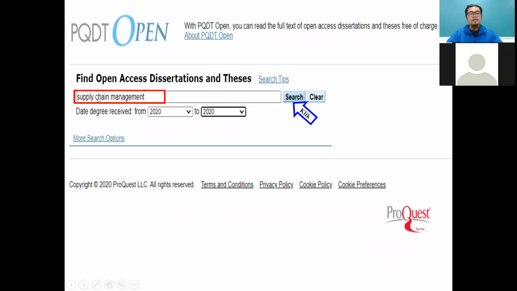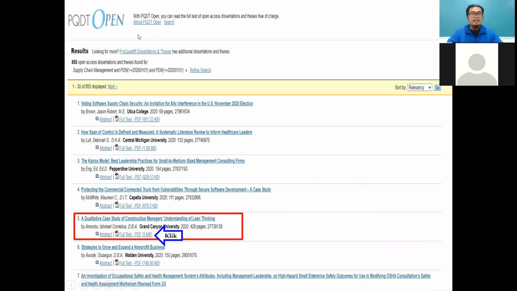Okay, I just choose a word. I write down supply chain management, and then click search, and I get the information here. So we have 855. But here on the right side you can sort by date, meaning that this 855 will be sorted by year. If you want to sort by relevance, this is quite related to your title. But if you want the newest ones up to 2020, just click here, sort by date. Then the system will synchronize the information based on the ranking by year.